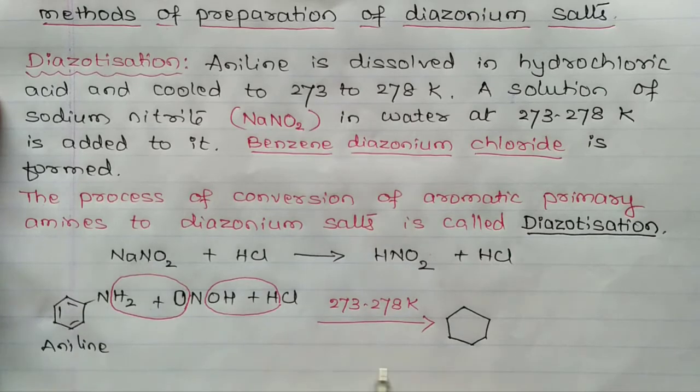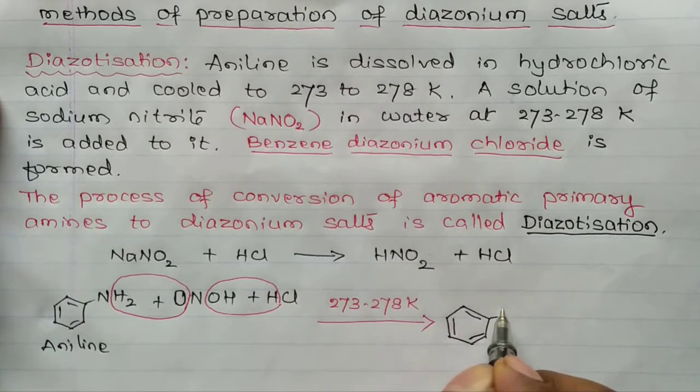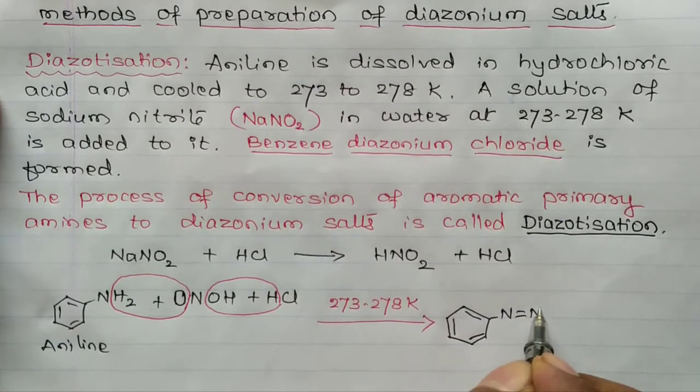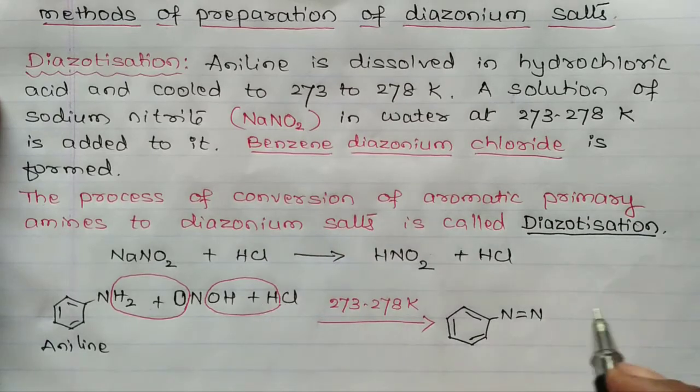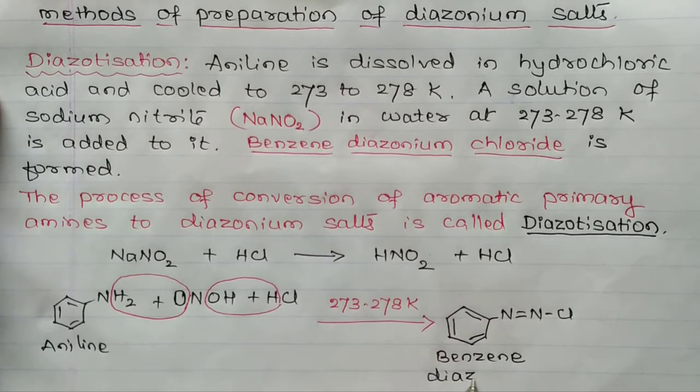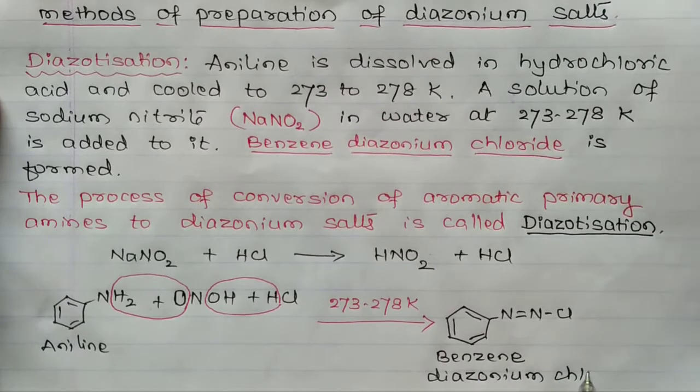Benzene group. Then nitrogen is linked to another nitrogen through a double bond. Nitrogen double bond nitrogen, then link this Cl. This is benzene diazonium chloride plus 2H2O.